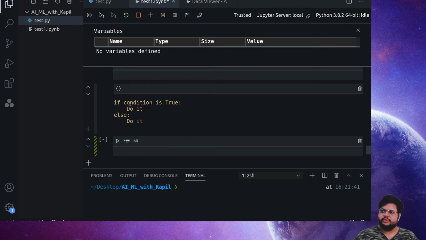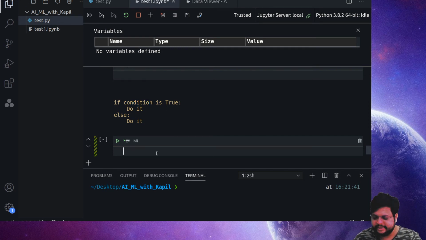So in the if condition, here you can put your condition. If your condition is true, then you will do this part, otherwise you will do this part. So let's just go and check.